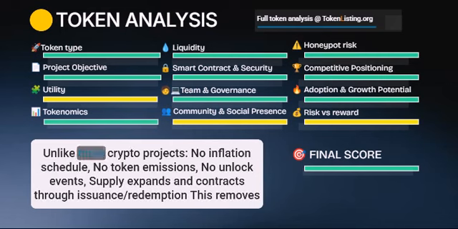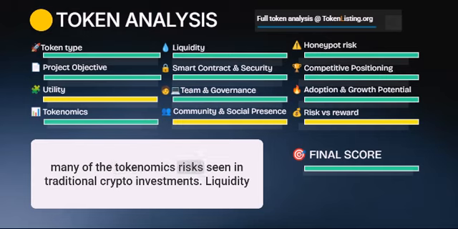Tokenomics. Unlike most crypto projects, there is no inflation schedule, no token emissions, and no unlock events. Supply expands and contracts through issuance and redemption. This removes many of the tokenomics risks seen in traditional crypto investments.